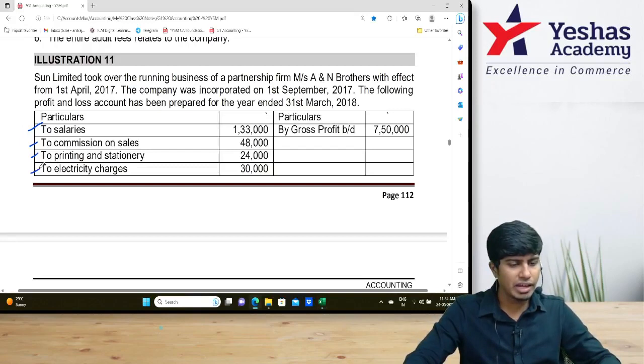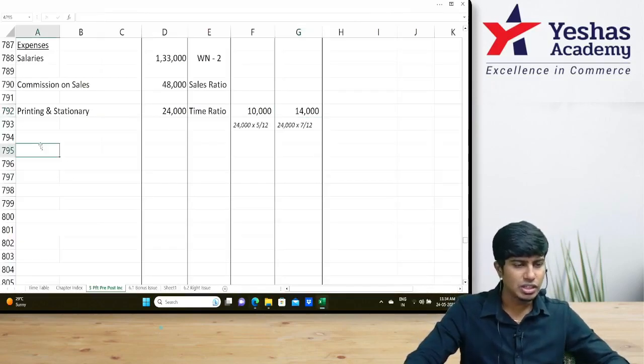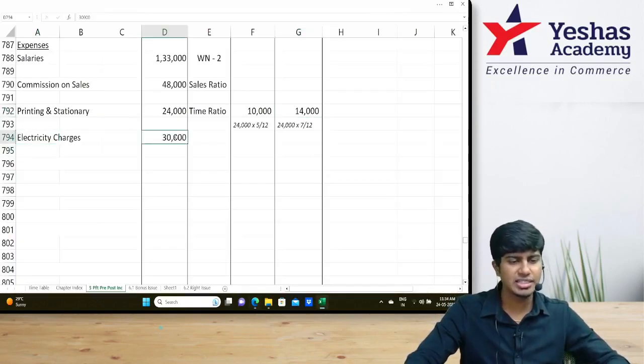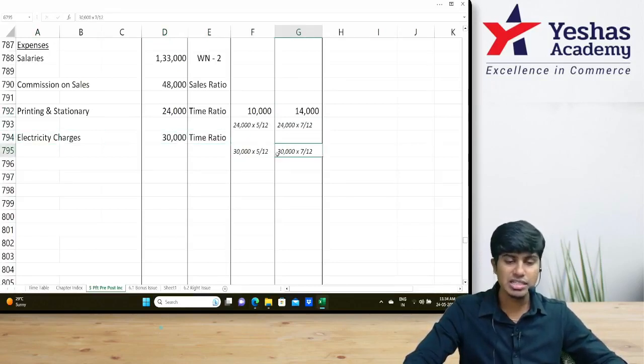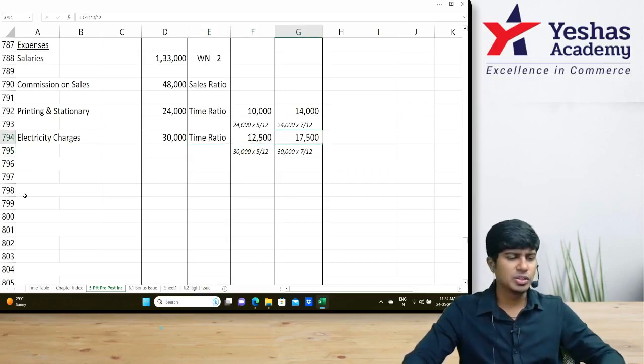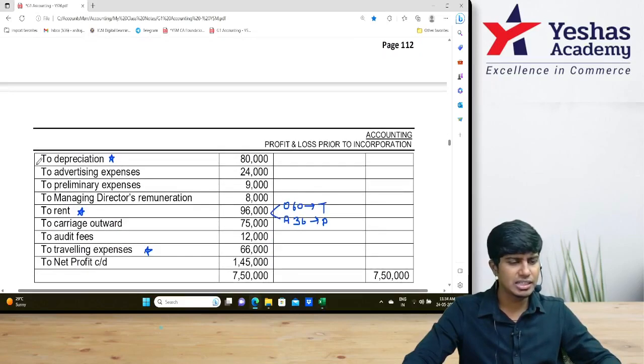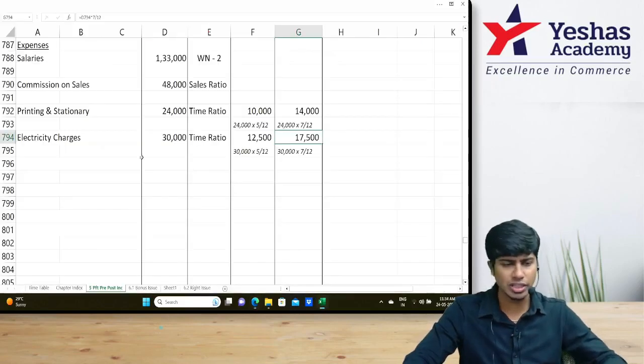After that, what do you have? Electricity charges, 30,000. So I'll write here electricity charges 30,000. What ratio? Time ratio, 5/12, 7/12. How much? 12,500 and 17,500. After electricity charges, depreciation, 80,000.